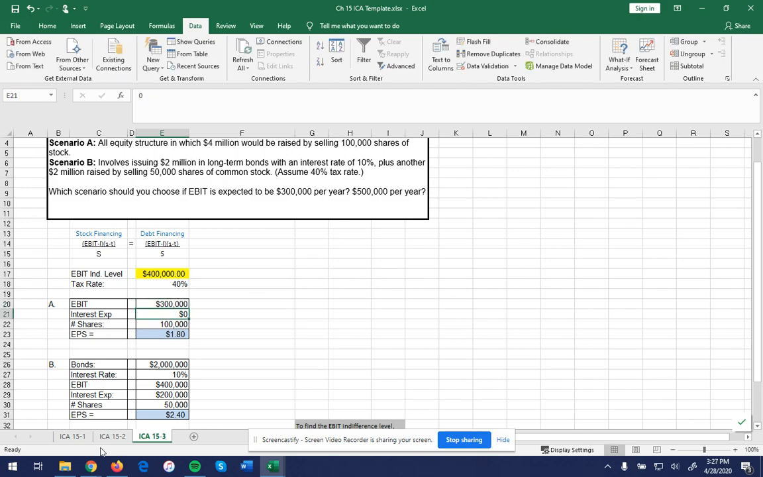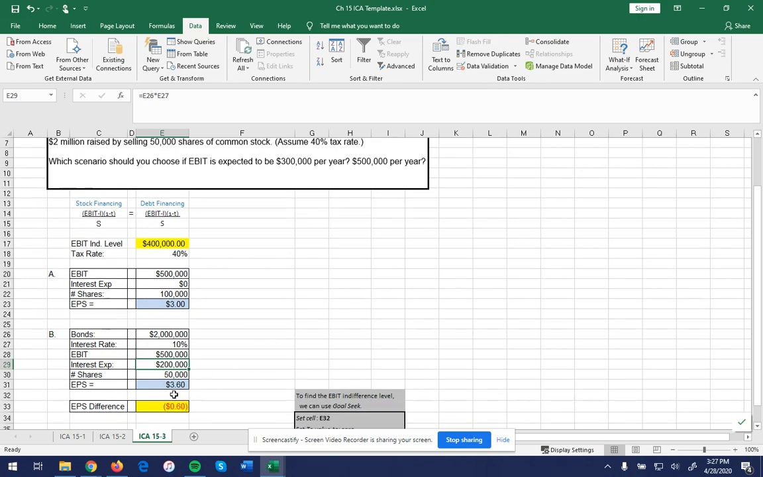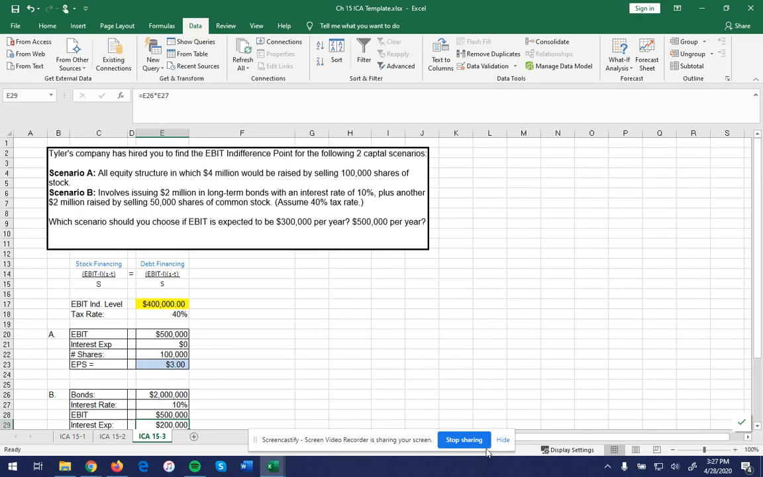What's that going to give us? Let's see, EBIT would be 300. All right, so notice A would actually be a higher earnings per share at 300, and if we switch this to 500 EBIT, B would actually be a preferable scenario to get a higher earnings per share. And that would be ICA 15.3.